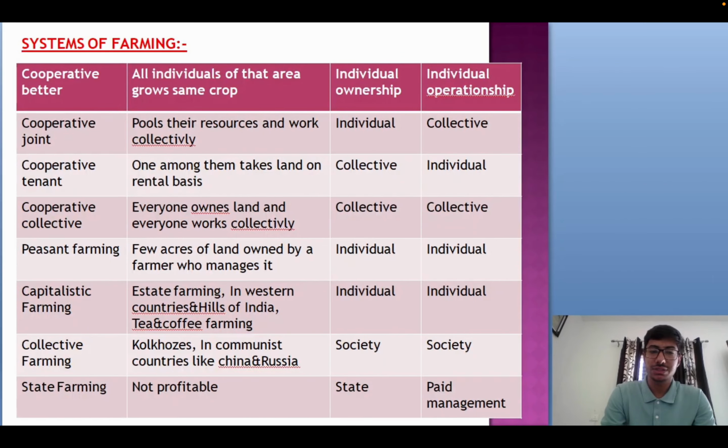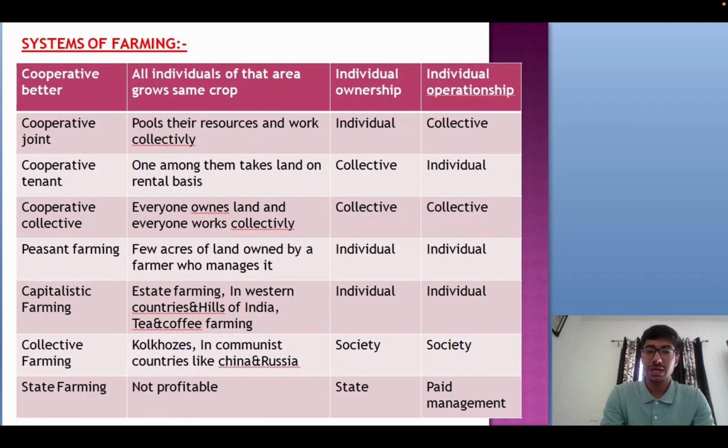Then we have the various systems of farming. So first is cooperative better farming, the type of farming which we see in almost all parts of India, where all individuals of that area have their own ownership and operationship, but they grow a similar kind of crop in that particular area. Then we have cooperative joint, where individuals put their resources and work collectively. So ownership lies in individual hands, but the operationship of that farm or patch of land is collective.